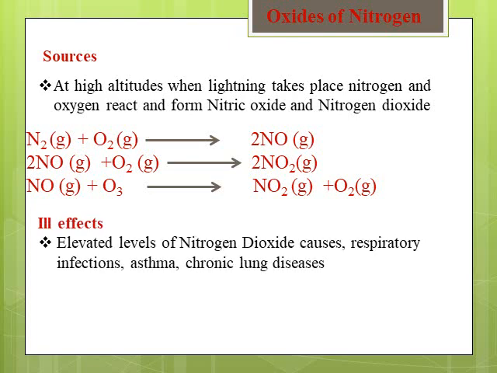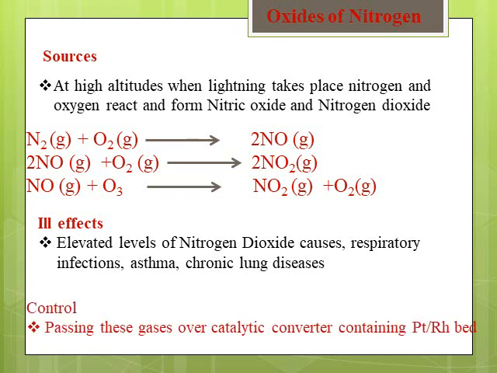Now the ill effects. What are the ill effects of nitrogen oxides? Nitric oxide and nitrogen dioxide at elevated levels cause respiratory infections. First, they cause respiratory infections. Second, they also cause asthma and chronic lung diseases.